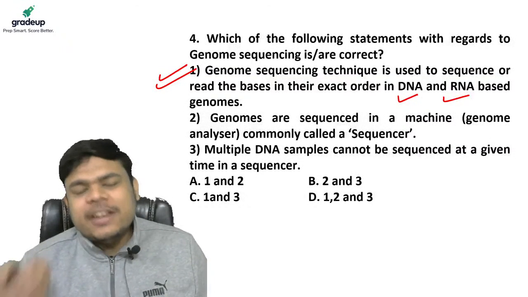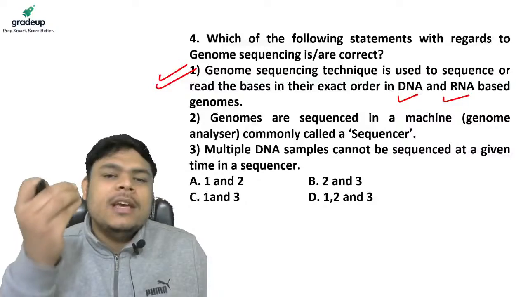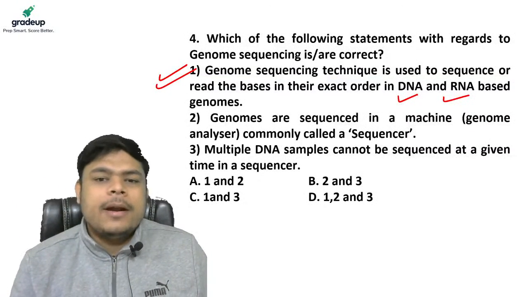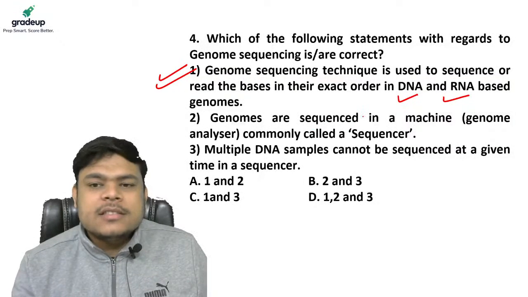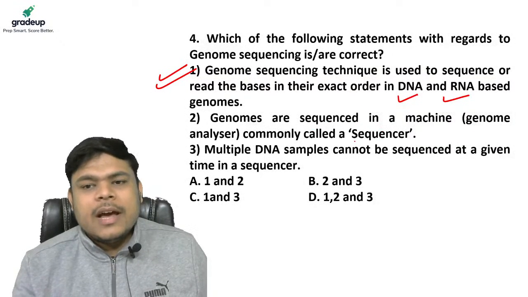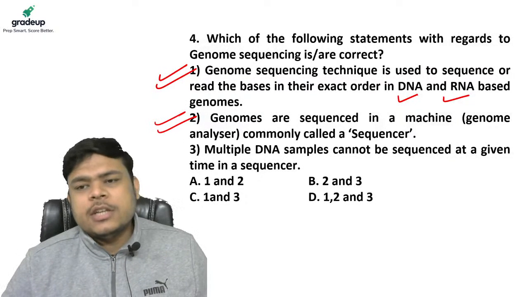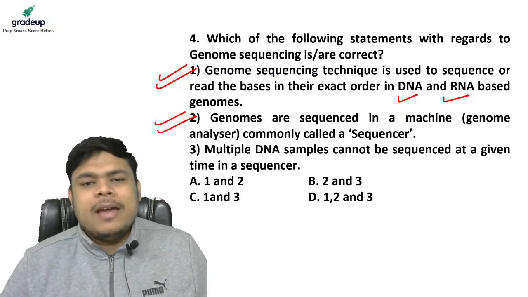This is a very generic statement that should be correct in every commonsensical dimension. Yes or no, my dear friends? Number 2, genomes are sequenced in a machine known as a sequencer. Yes, this is also true. The machine is called a sequencer or the genome analyzer.